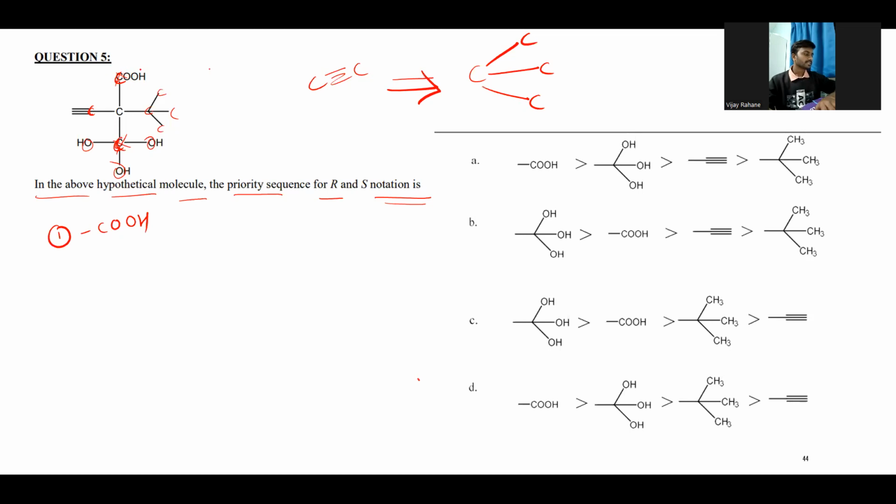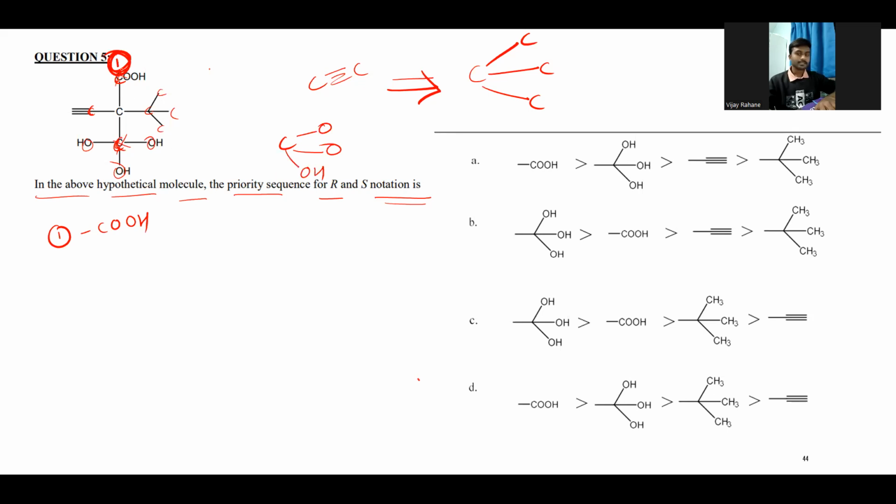Since it has the carboxylic group, that is C, O, O and another OH, this carboxylic group will get the first priority.